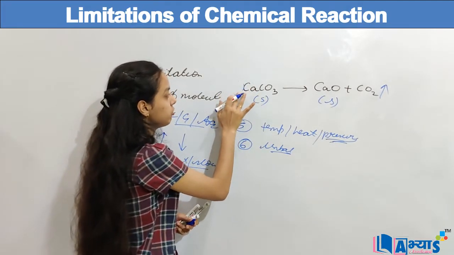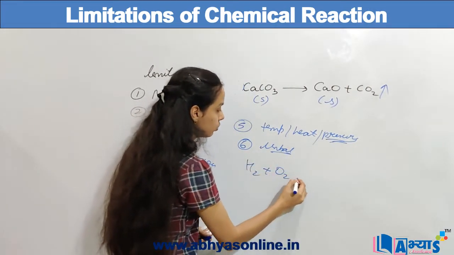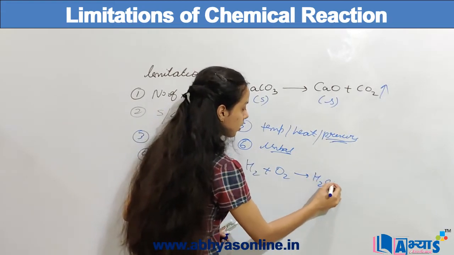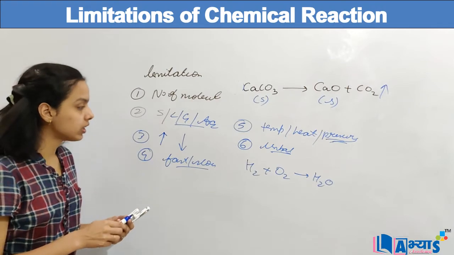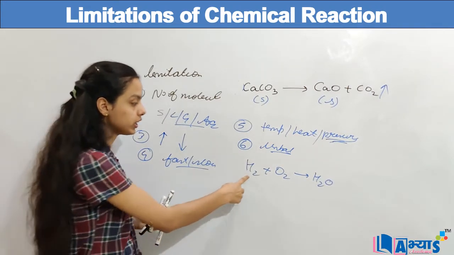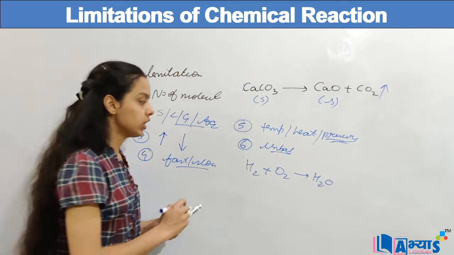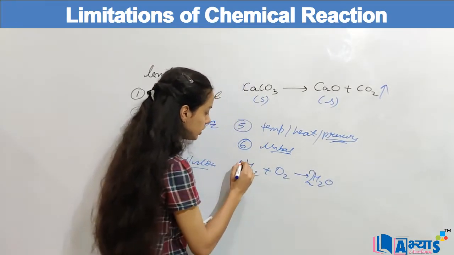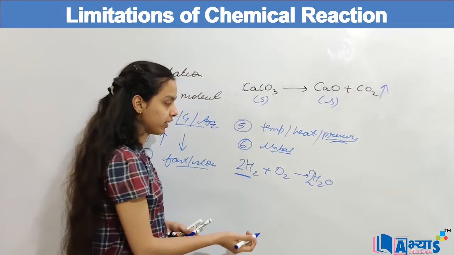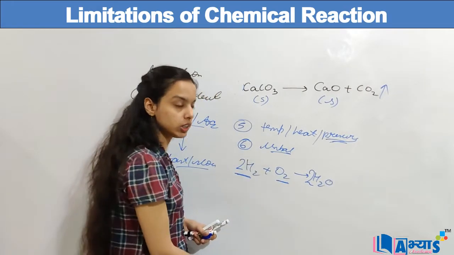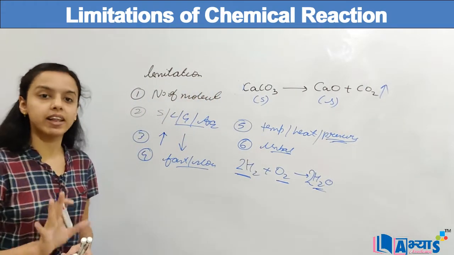Suppose I have a reaction in which there is formation of water, like H2 plus O2 gives water. Now this chemical reaction is not balanced, because the number of atoms of hydrogen is 2 on both sides, but the oxygen is not balanced. So when I write this reaction with 2 molecules of hydrogen and 1 molecule of oxygen, I will get 2 molecules of water. Such a reaction is a balanced reaction.